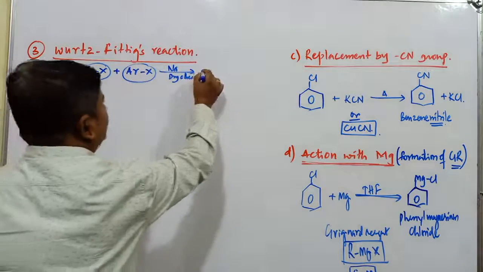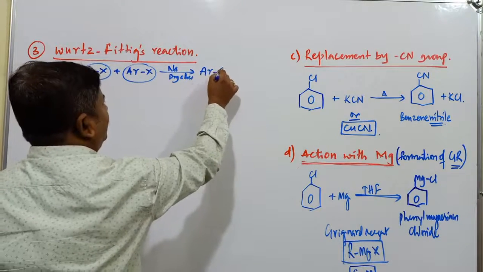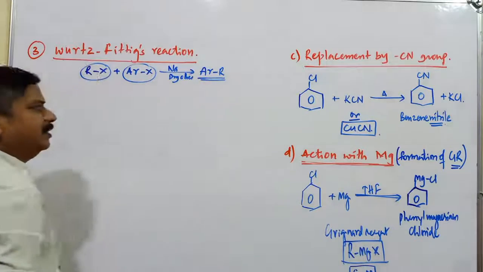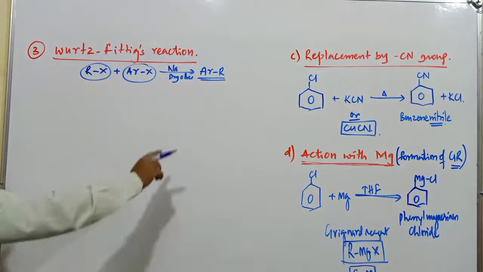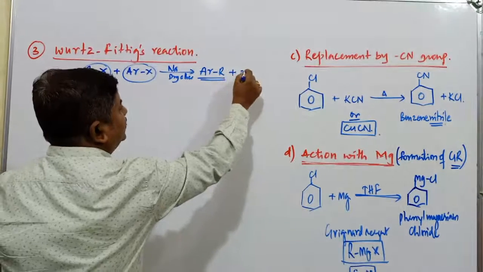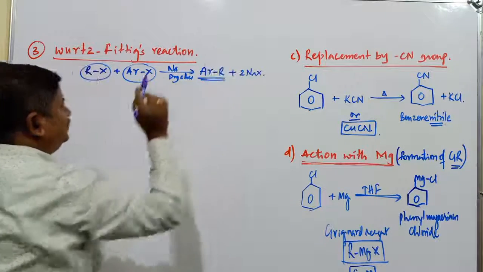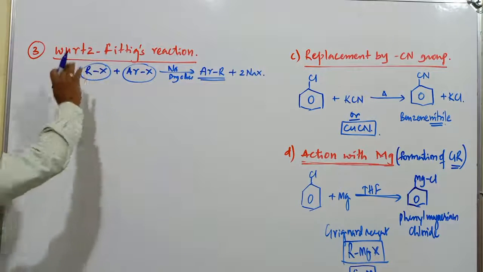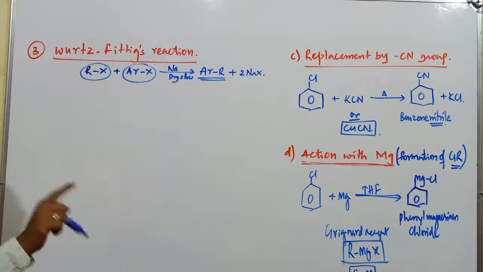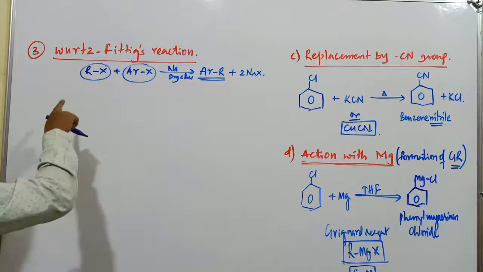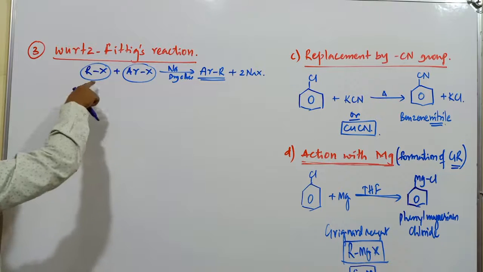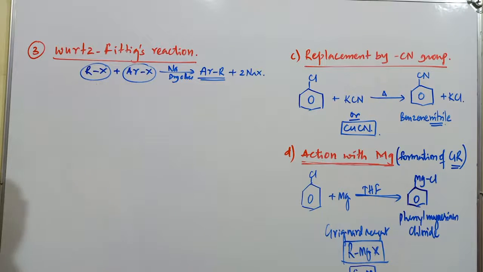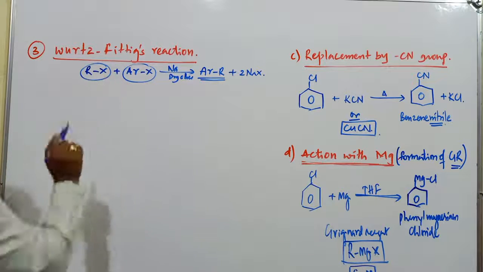It forms Ar-R, alkyl substituted benzene compounds, plus 2NaX. So this reaction is known as the Wurtz-Fittig reaction. The difference is that in the Wurtz reaction we go with 2 moles of alkyl halide, here 1 mole of alkyl halide and 1 mole of aryl halide.